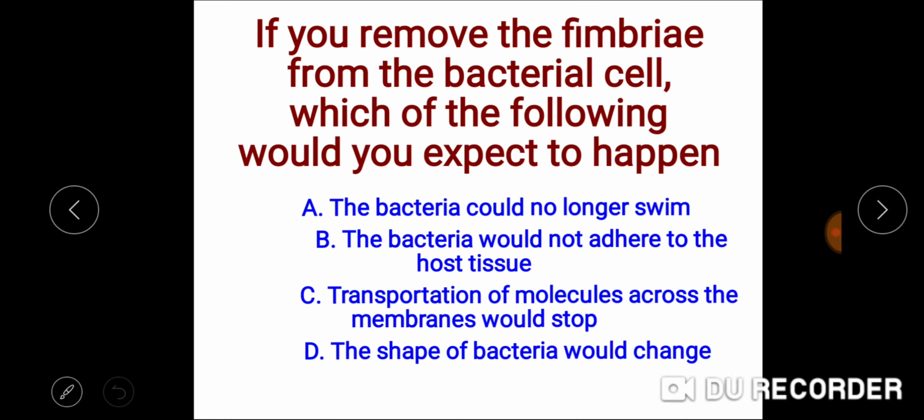Next question, if you remove the fimbriae from the bacterial cell, which of the following would you expect to happen? First of all, we will come to know what the fimbriae are. These fimbriae are small bristle like fibers coming out of the cell. ये bristle like structures fibers होते हैं, and there are mainly 300 to 400 fimbriae per cell, and they help the bacteria to attach to solid surfaces such as rocks and host tissues.